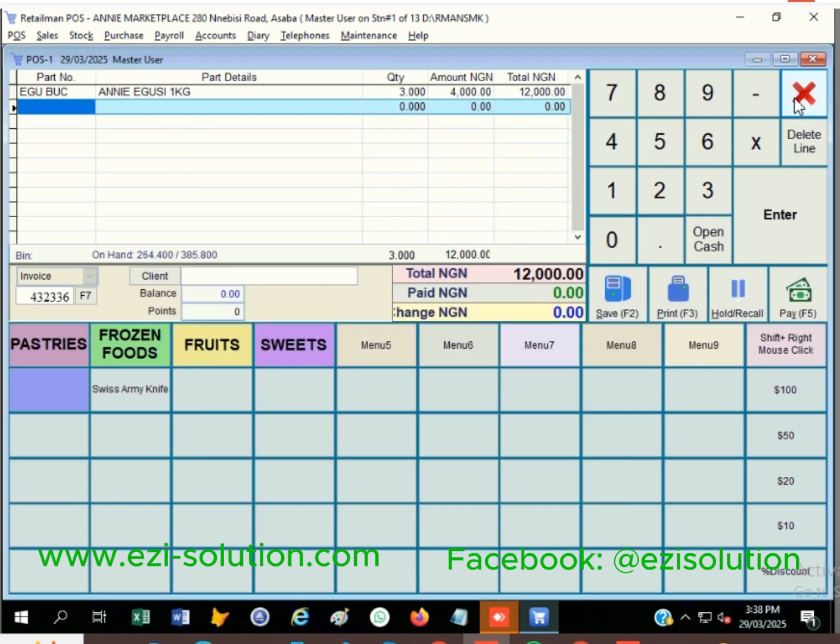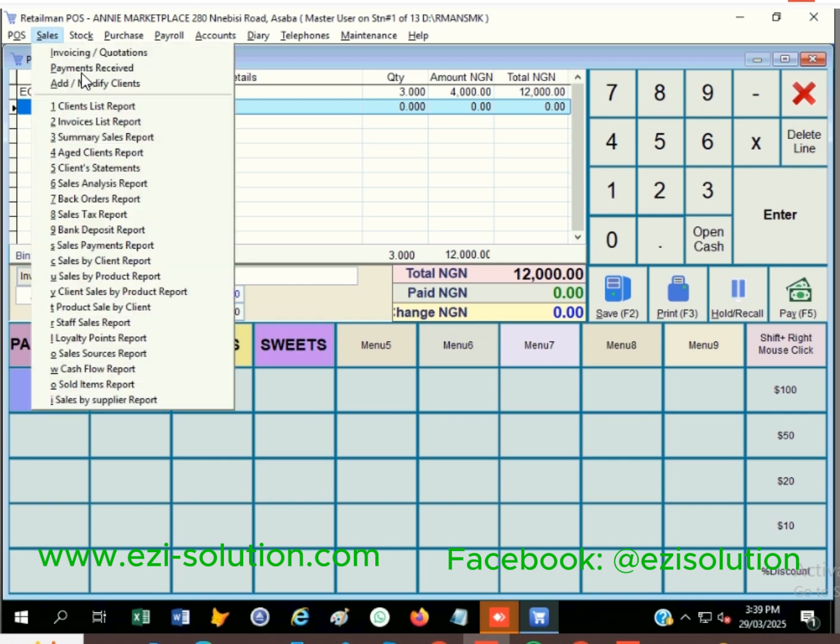So this is the pattern to handle sales return in a supermarket environment or in a business where you don't create customer names. When it's a business where you create a customer's name, you see a similar thing, but there is another method. You can save them as credit and go to sales payment receipt to reconcile them.